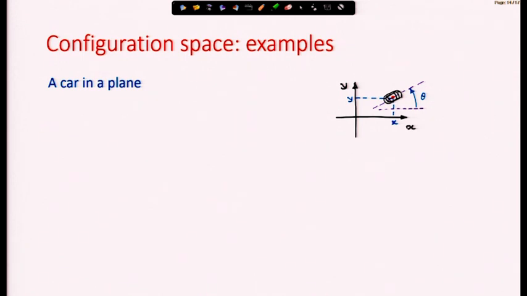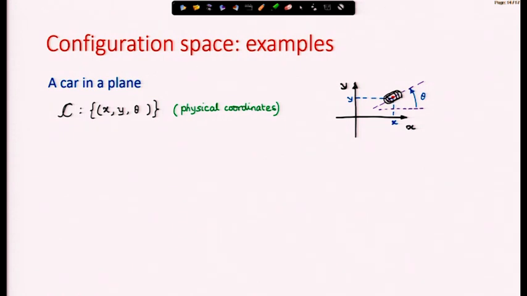Now, we look at a car in a plane. This is a very common example. How do you locate a car in a plane? We have some point on the car, its location in the plane, x y is the location of that point, and the orientation of the car in the plane. So, theta is the orientation of that car in the plane.